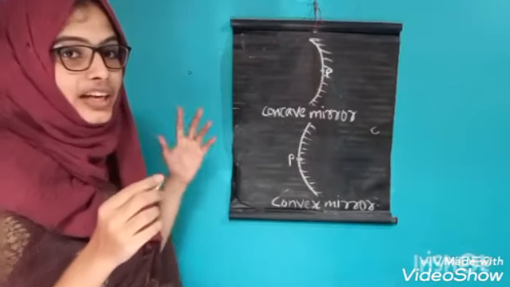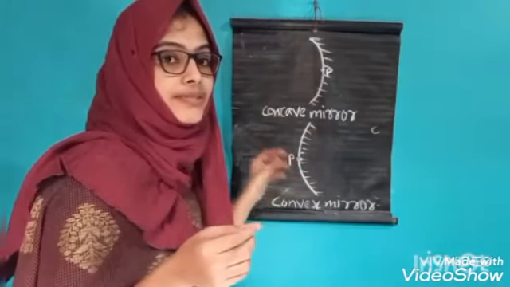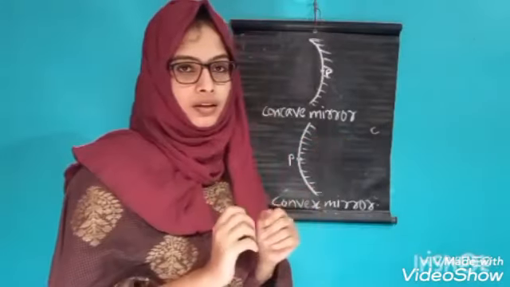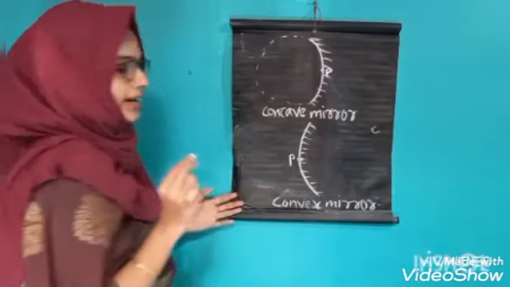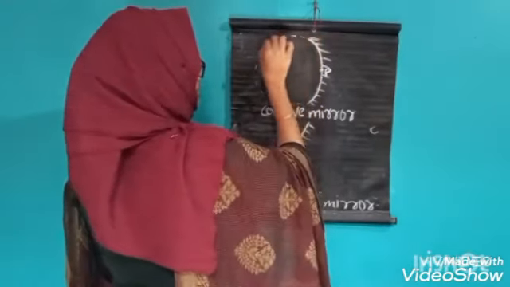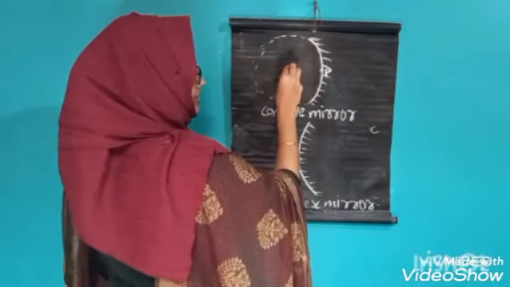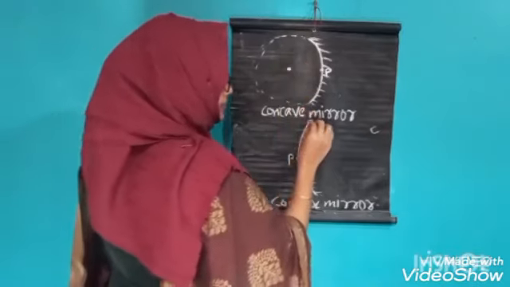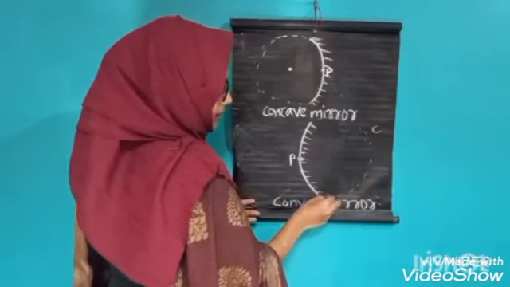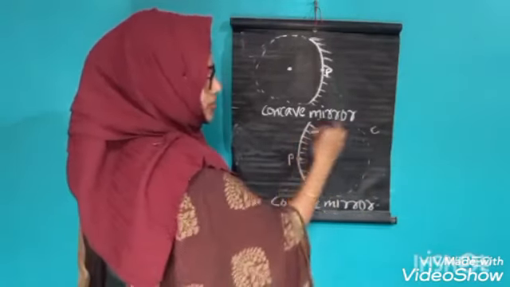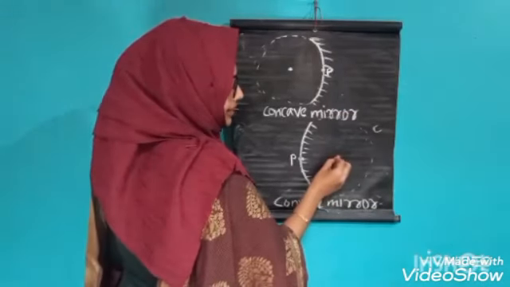I already told you these are two spherical mirrors. These two spherical mirrors are formed from a sphere. Isn't it? That is, it is cut from a sphere. Here this concave mirror is cut from a sphere and this sphere has a center. Here also this convex mirror is cut from a sphere, a piece of a sphere, so this sphere also has a center.